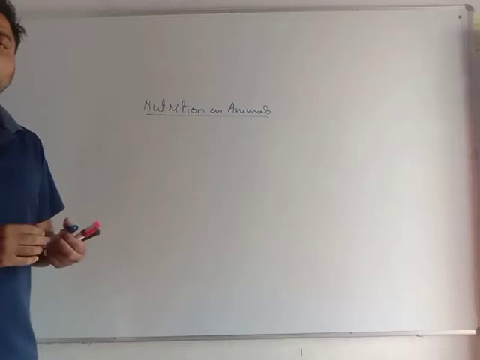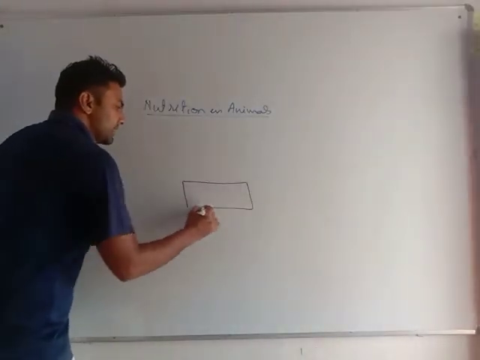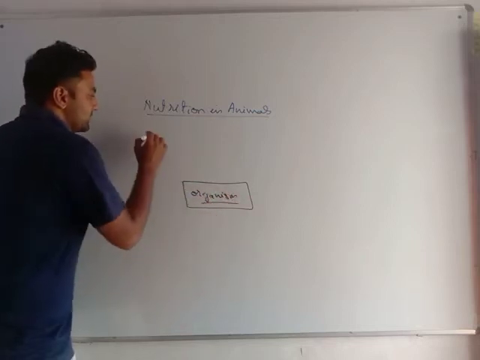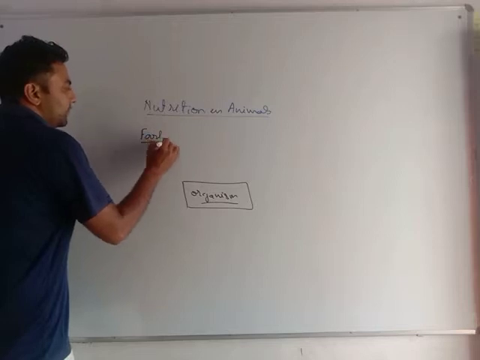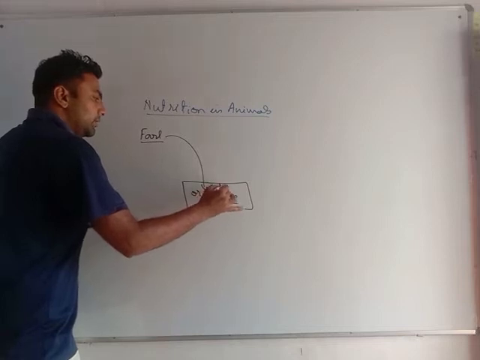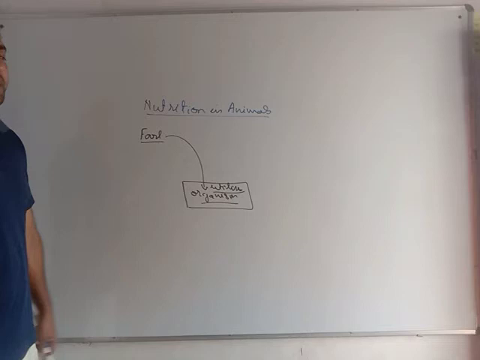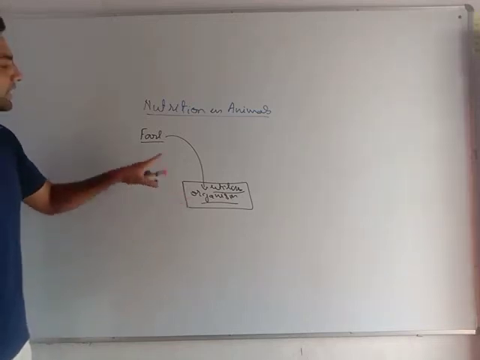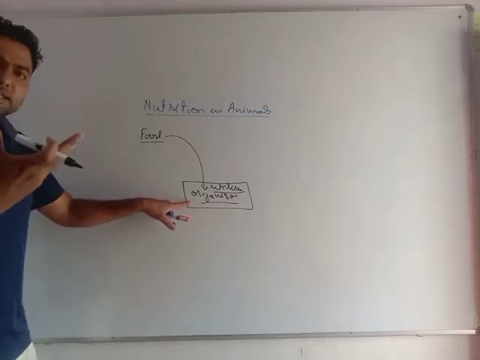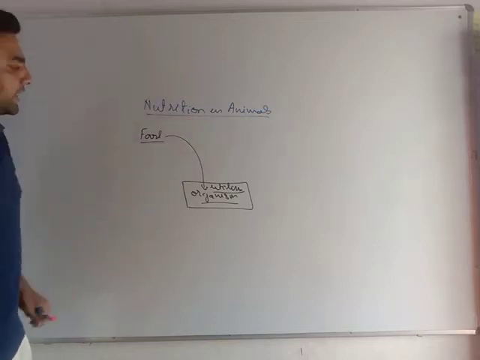So first of all, again we need to understand what is nutrition. Nutrition is a process in which any organism takes food and utilizes that food. This process is known as nutrition. It means any organism taking food, utilizing it for construction of its body, for energy, for repairing of its body. So today we will do nutrition in animals.